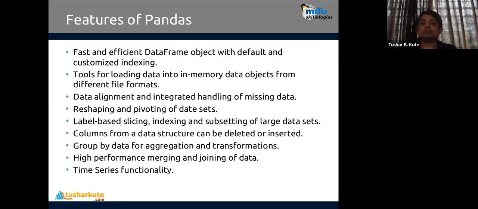A column from a data structure can be deleted. We can insert it, so deletion and insertion, all those operations are possible. Replacement of a column is also possible. Even aggregation and transformation we can do. Merging, joining. Merging means column merging, joining means row joining. That's possible. Time series abilities are given. So many different things. One thing is not mentioned: data visualization is also possible by using pandas. That also we can do directly. Pandas also contains visualization methods by which we can visualize your data in different kinds of graphs here.